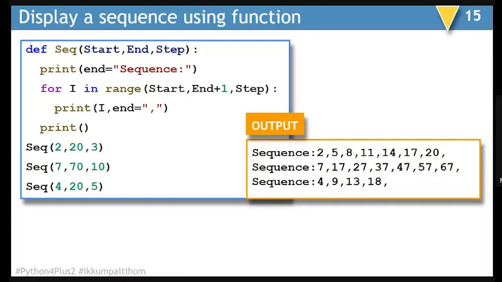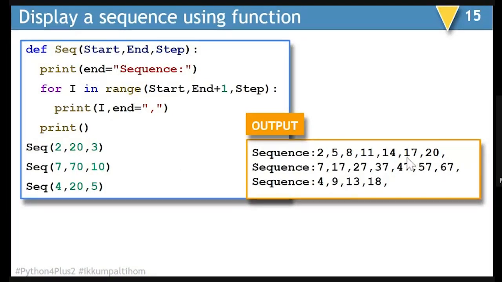Next, let's display a sequence using a function. We are passing 3 parameters here: the starting point, the endpoint, and the step. So if we pass 2 here, 2 will become start, 20 will be end, and step will be 3. If I am passing 2, 20, and 3, it is going to display the sequence. Now here, it is not end plus 1, and that is why in the for loop, we'll be putting end plus 1 here, so that 20 is going to be inclusive in the range of the sequence.